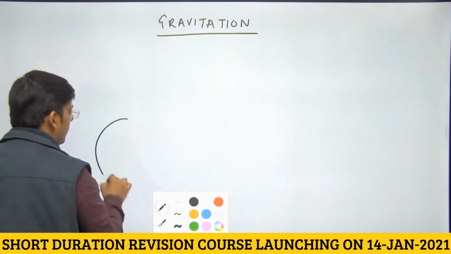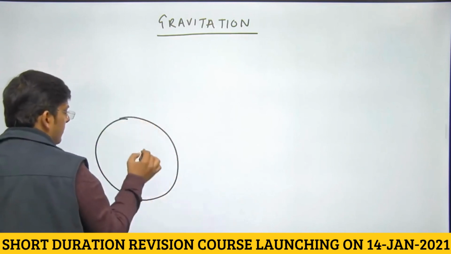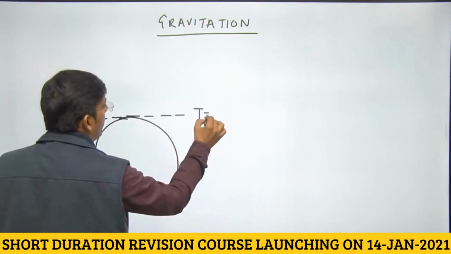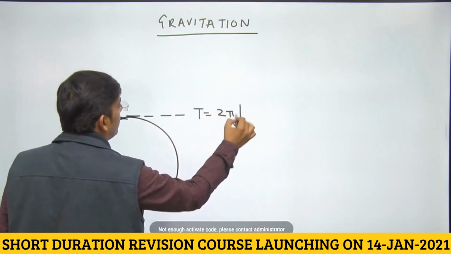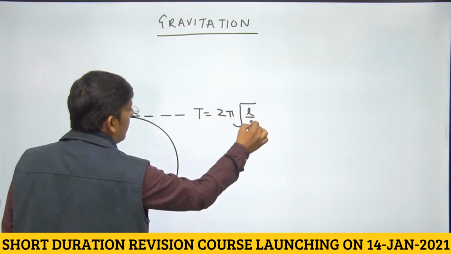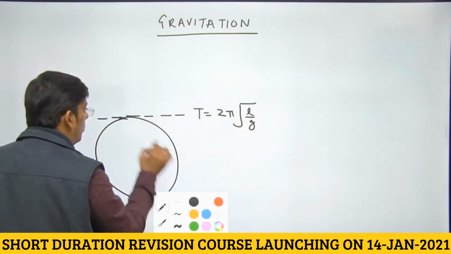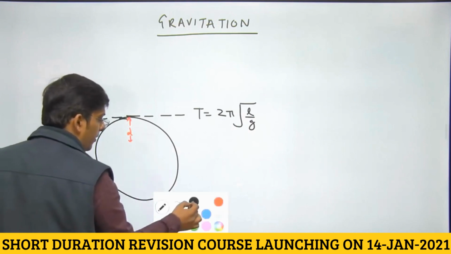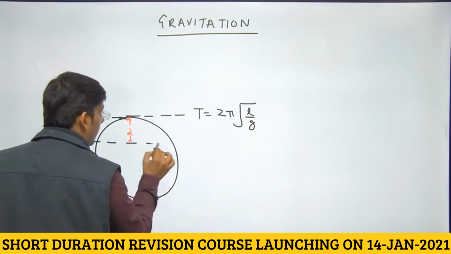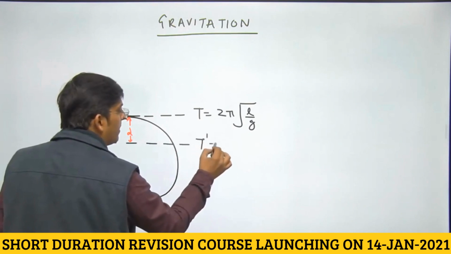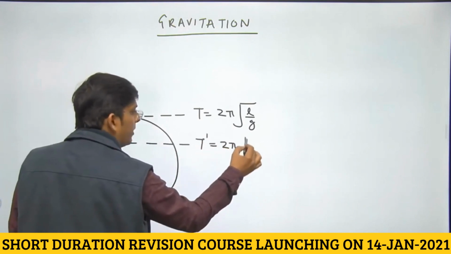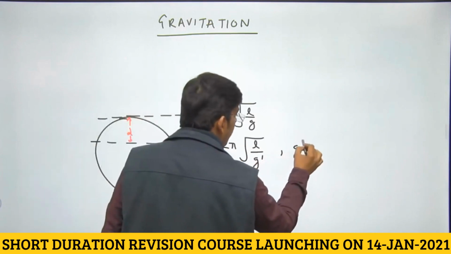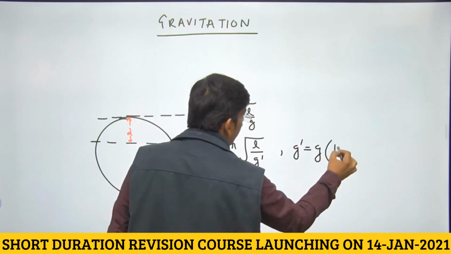See, we have a question here. This is an easy question, or you can say this is an illustration. If you have a pendulum here at the surface, its time period is 2 pi under root L by g. When you take this pendulum to some depth inside the Earth's surface, then the new time period comes out to be 2 pi under root L by the new value of g, where you know g dash is going to be equal to g(1 minus d by R), okay.